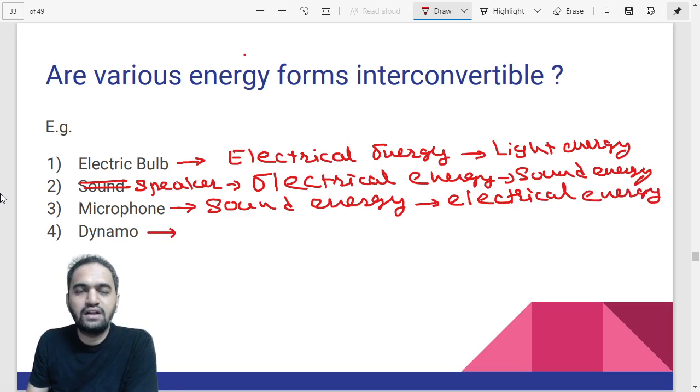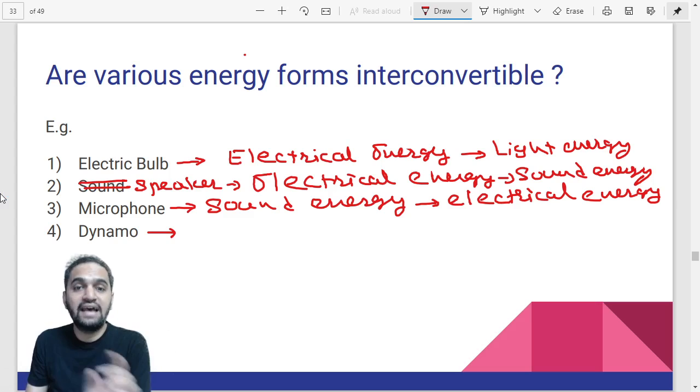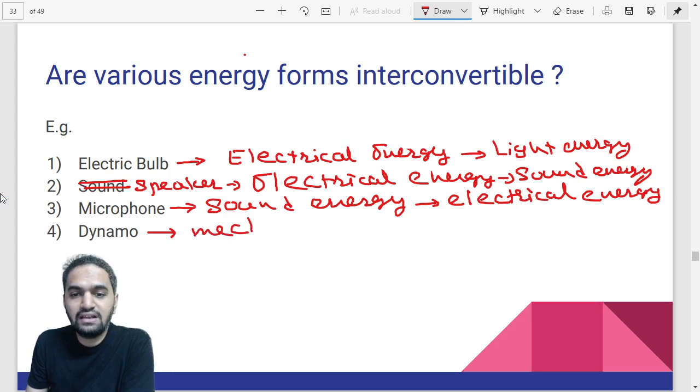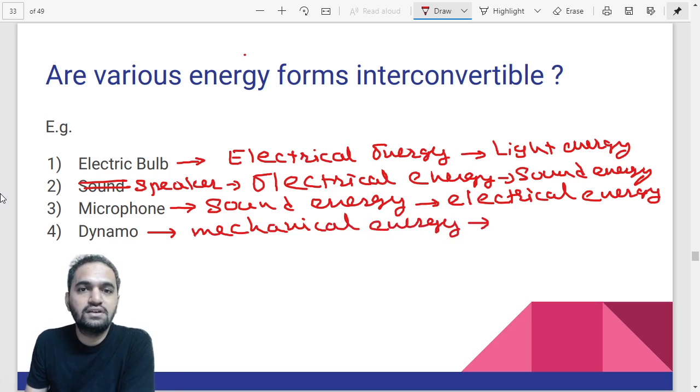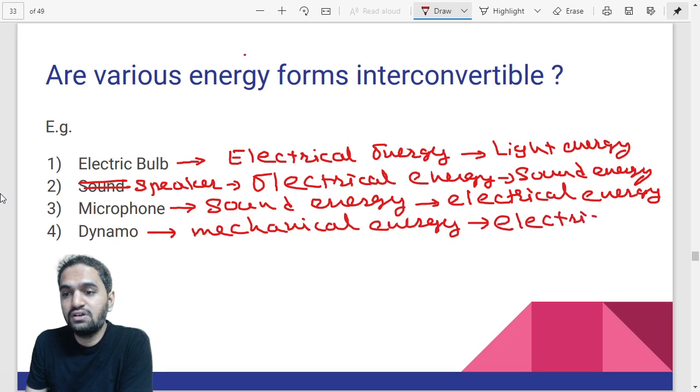What about dynamo? Dynamo is generally available in your cycles. You must have some cycles in which there is no battery, nothing, but still there is one bulb which glows once you paddle, right? The bulb on your bicycle is working because of your bicycling. So the device on your bicycle is the dynamo. It converts your mechanical energy, your muscular energy, to which energy? Electrical energy. So you are converting mechanical energy to electrical energy.